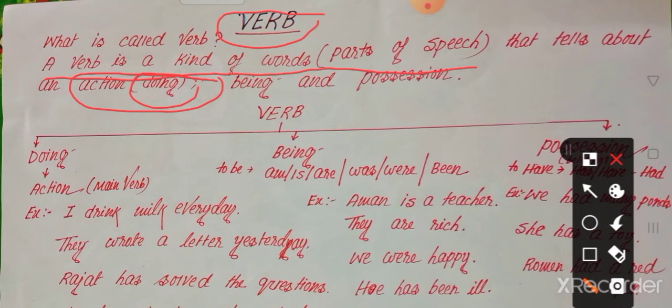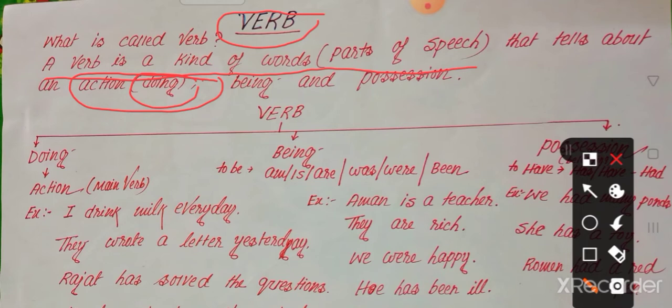So in any criteria, we know that a doing word is called a verb. It is also correct, but sometimes the word that we call a verb may not be doing something, though we call it a verb.